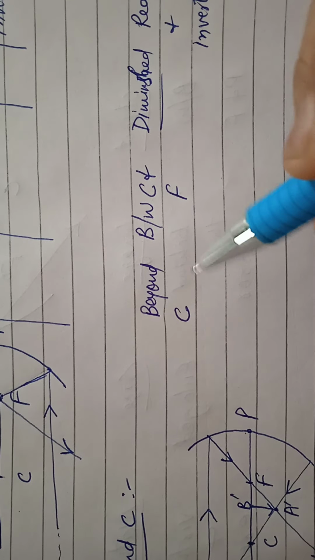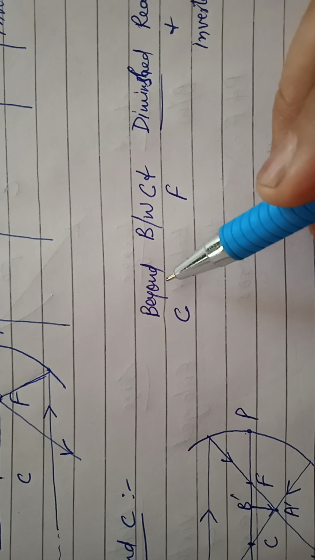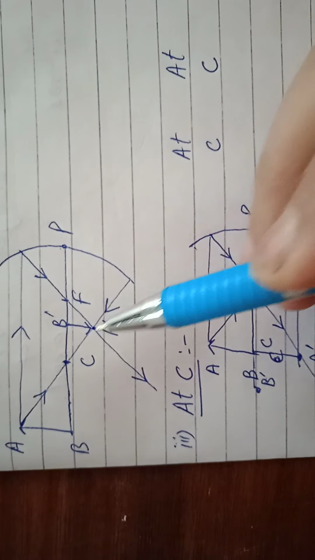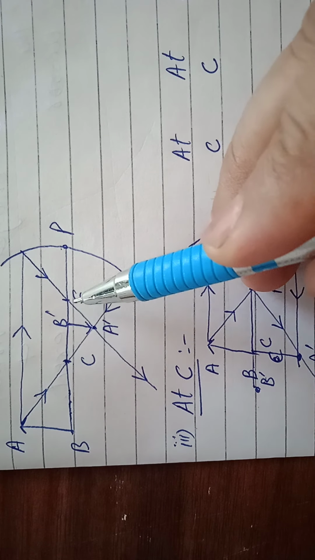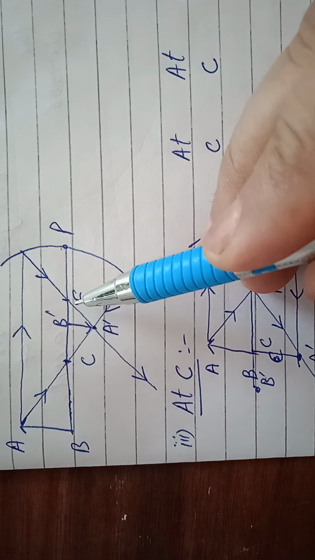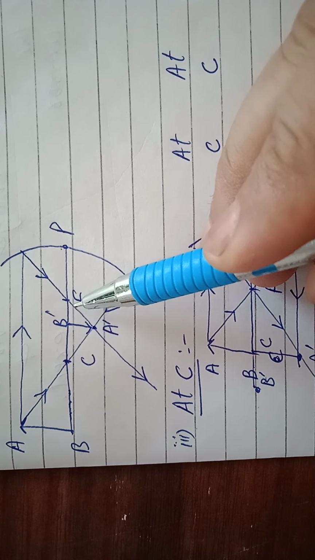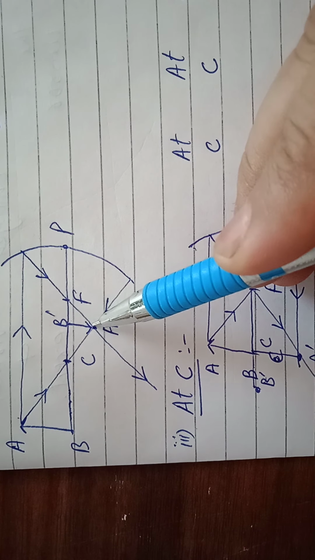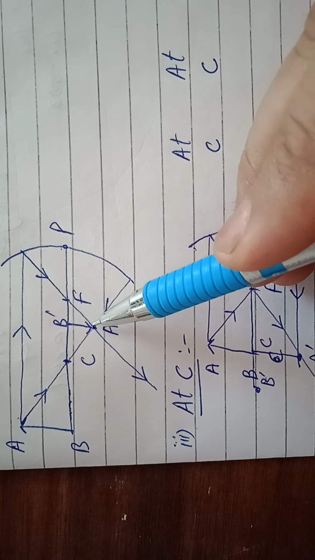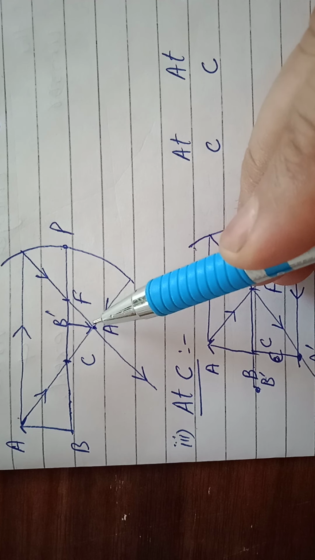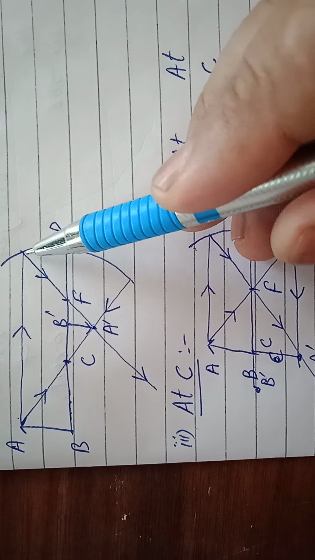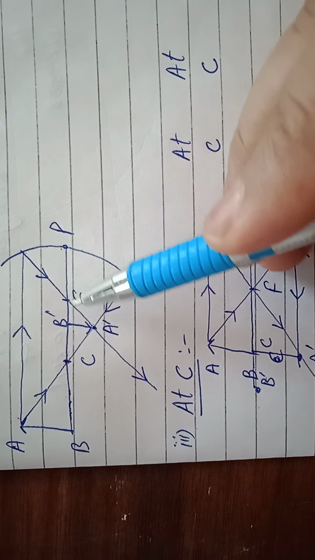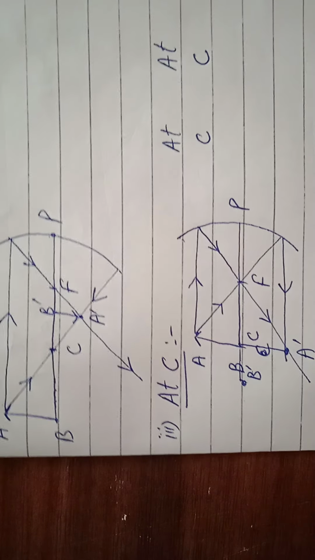Now discuss the position of the object beyond C. Image formed, dekhna, in between C and F. And size, the object is this size, and the image size is diminished, smaller ho gaya. And last one, nature real and inverted, because it is formed in front of the mirror. Next,